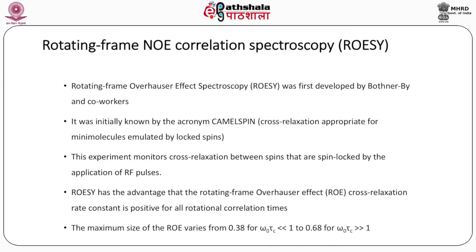ROESY has the advantage that the rotating frame Overhauser effect, ROE, cross relaxation rate constant is positive for all rotational correlation times. The maximum size of the ROE varies from 0.38 for omega 0 tau c very much less than 1, to 0.68 for omega 0 tau c very much higher than 1.